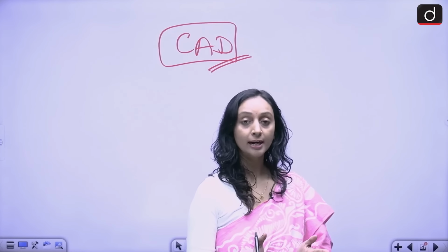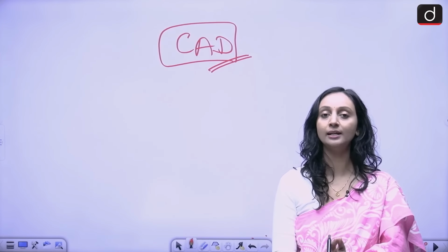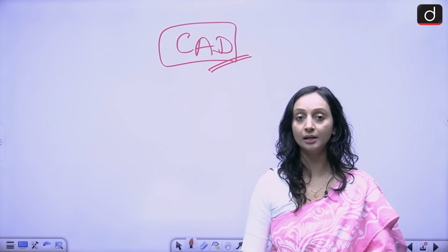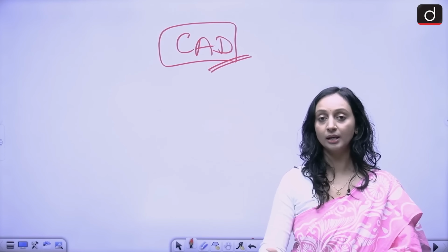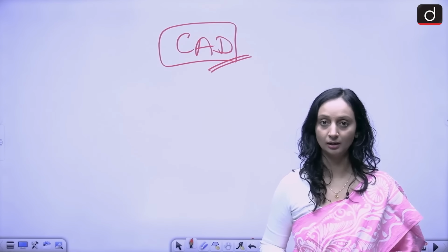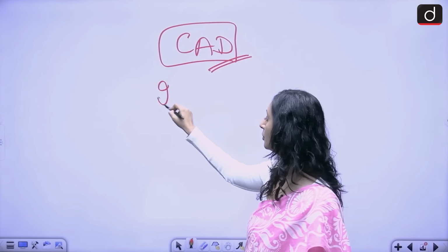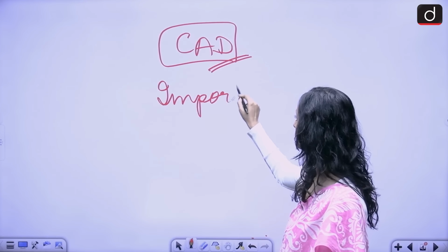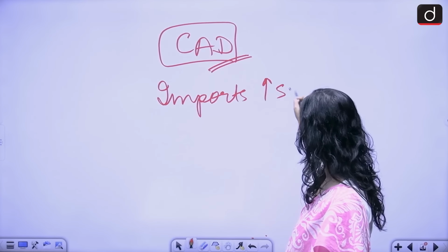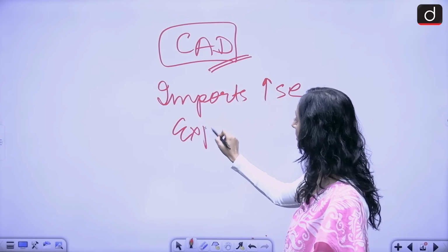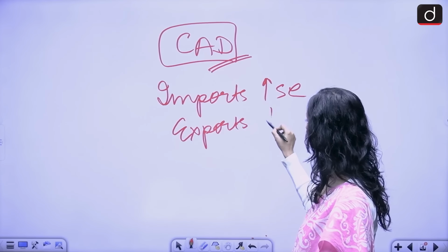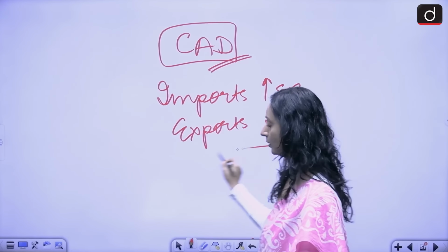So what do you understand by trade deficit first? Trade deficit is a situation wherein a country is spending more in comparison to what it is generating. So the imports for a country have increased, but the exports have gone down.